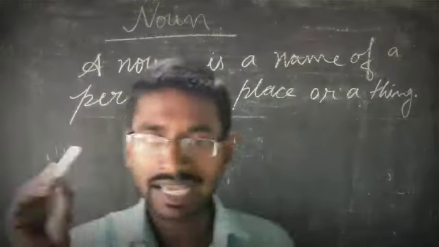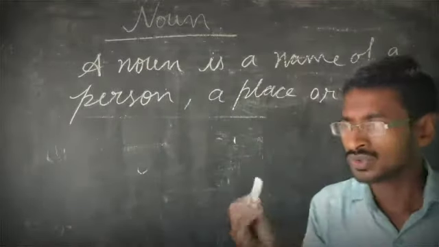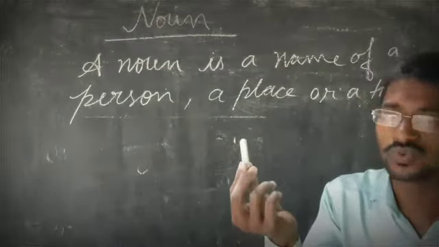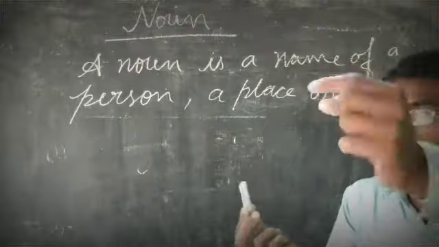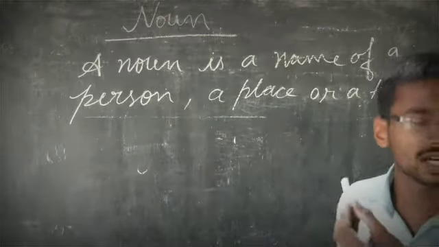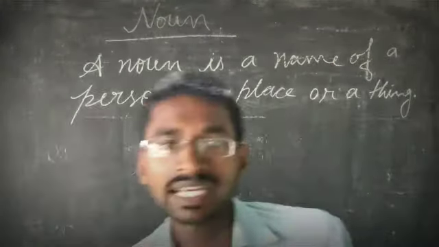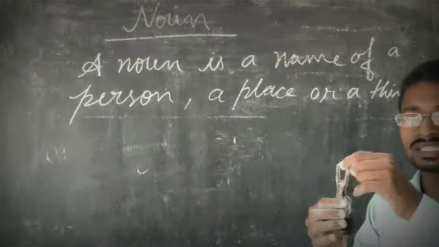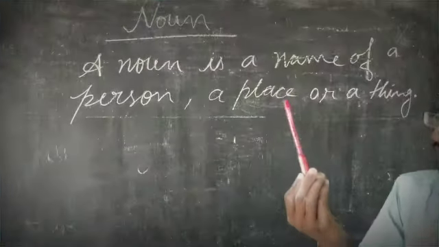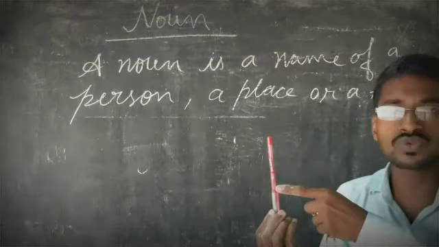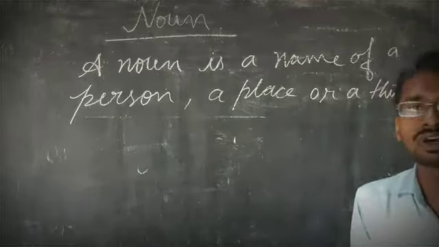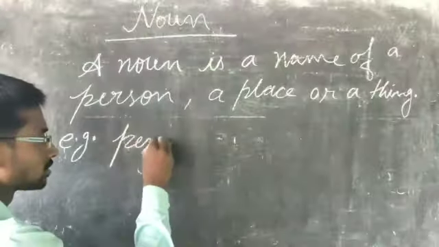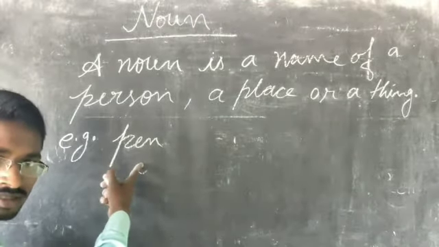So in my hand there is also a thing, and its name is what? Chalk. So this is what? A noun. Chalk is the name of a thing. There is another thing in my hand. This is a ring, and this is my hand. There is another thing, and its name is what? Pen. So these things are what? Nouns. Pen is the name of a thing.